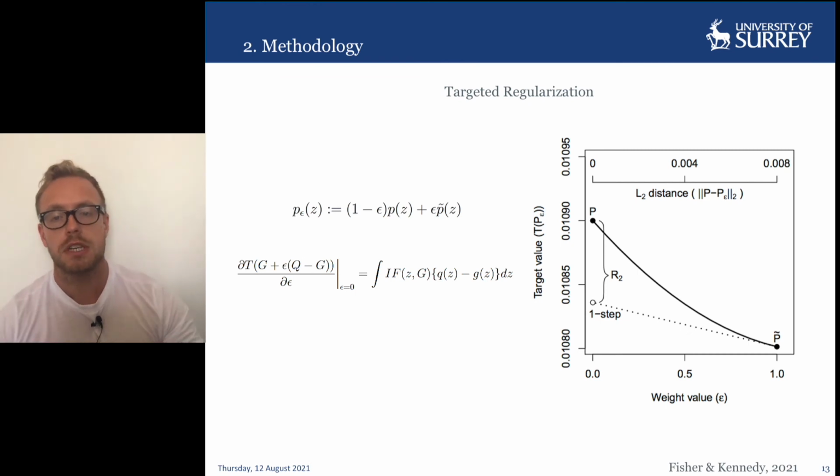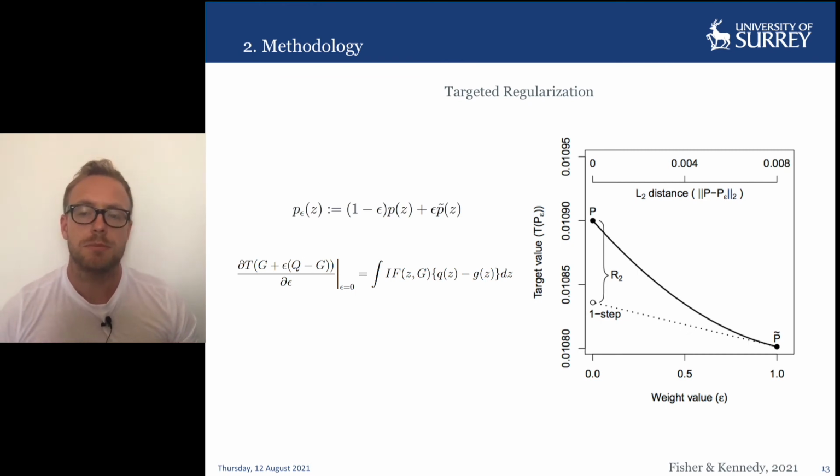Now let's talk about targeted regularization. Temporarily suspending the notational convention we were using thus far, consider a functional T of the empirical distribution P tilde as being our target quantity of interest. Then we can also imagine T of P tilde as actually lying on a path in the direction of T of the true distribution P.